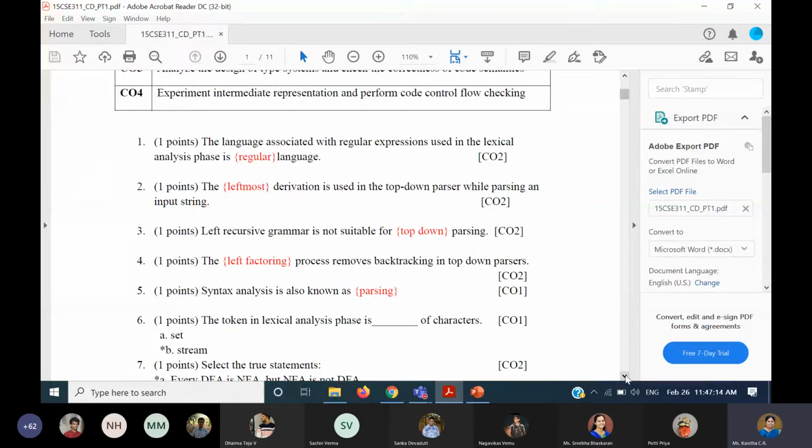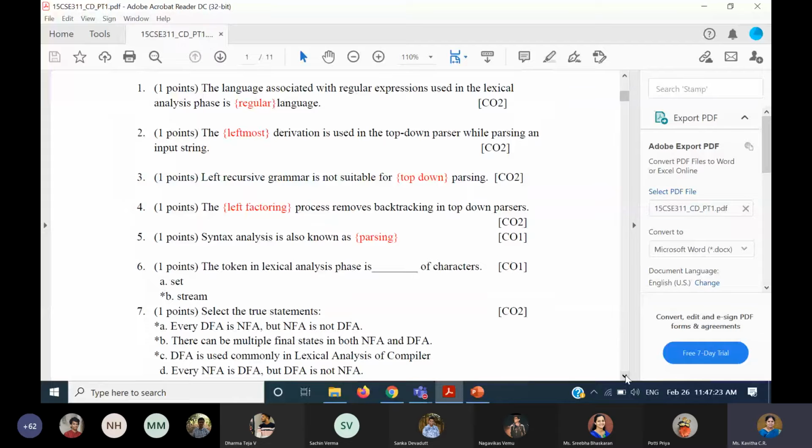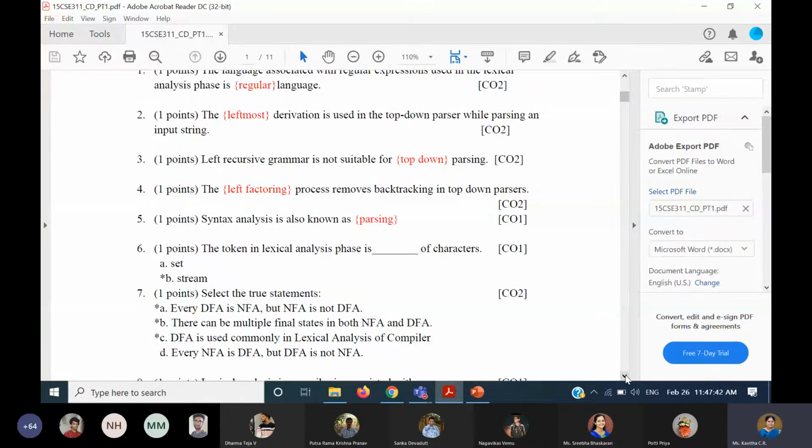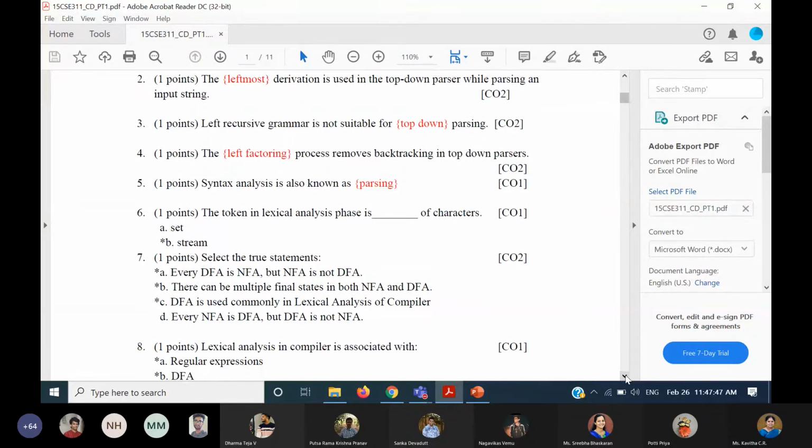Then fourth one, a process that removes backtracking in top-down parsers is left factoring. Syntax analysis is also known as parsing. Some people have written hierarchical structure. Okay, so that is hierarchical analysis, something like that you have written. That has been considered. Just if you write hierarchical, we will not give. You have to complete it properly, then we would have given. The token in lexical analysis phase is not a set, it is a stream of characters.